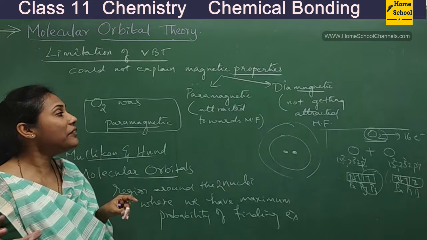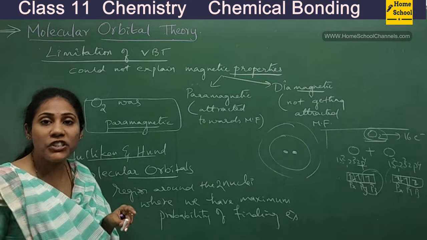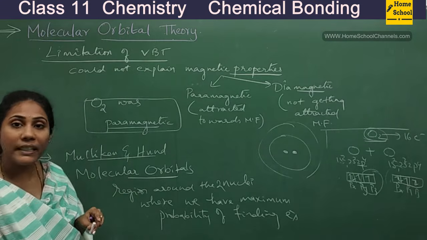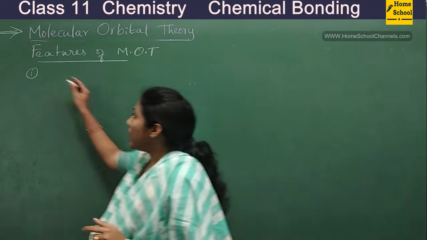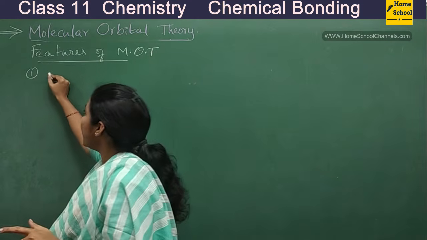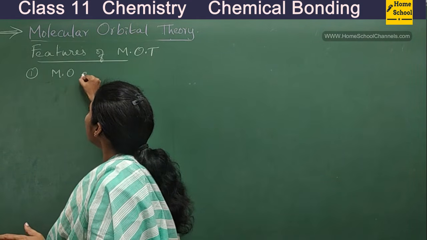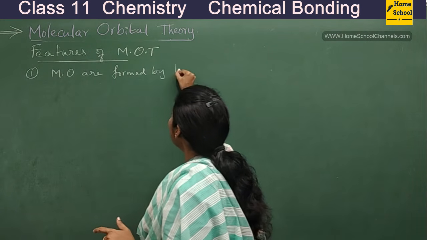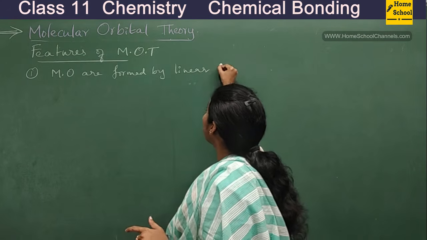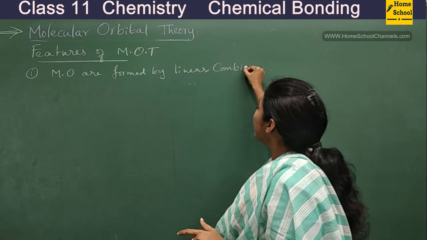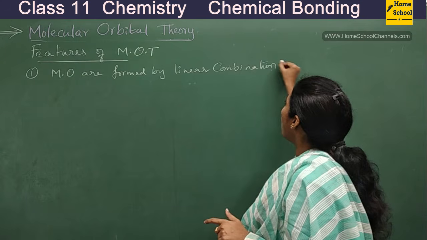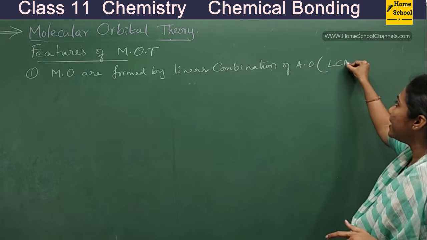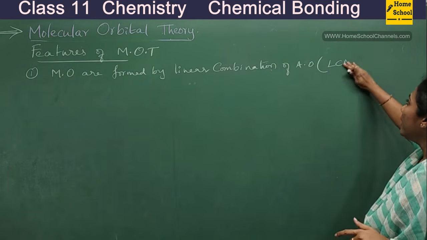Now we will try to understand the features, or the various postulates, of molecular orbital theory. The first point that you will have to keep in your mind is that molecular orbitals are formed by linear combination of atomic orbitals. Linear combination of atomic orbitals. In short, we can call it LCAO. Okay, sorry.